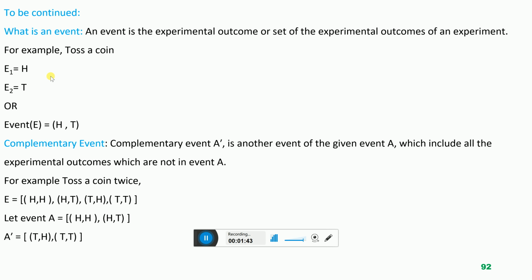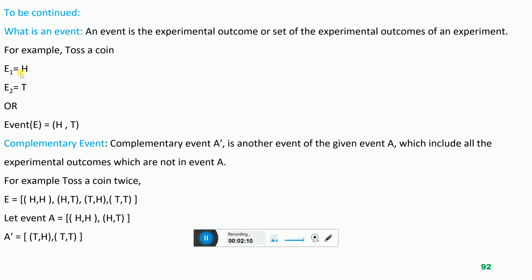So we can write like this also, event E is head or tail, the set of the outcomes of an experiment. So we define event represents the experimental outcome of an experiment, or event is the set of the experimental outcomes of an experiment. So here we put the example toss a coin.